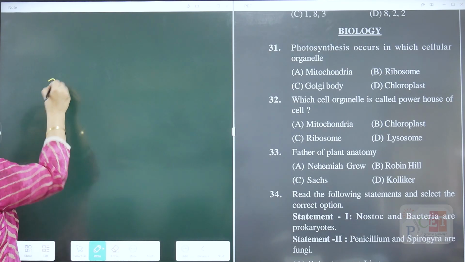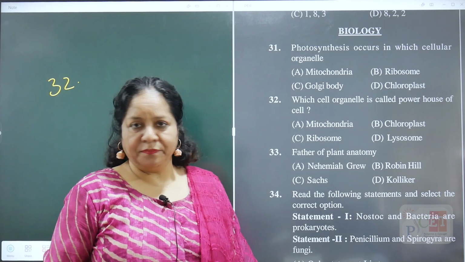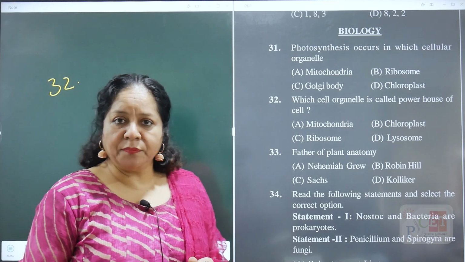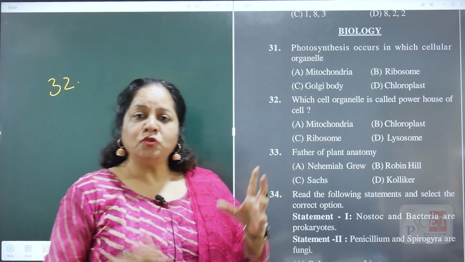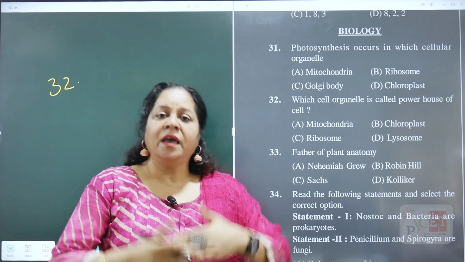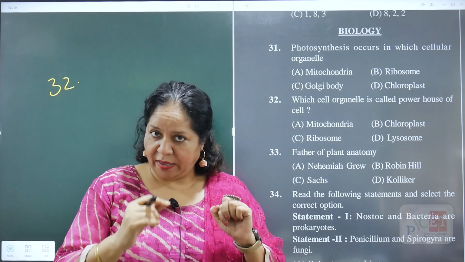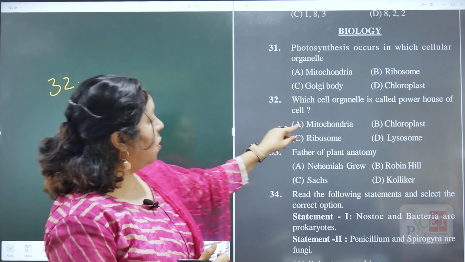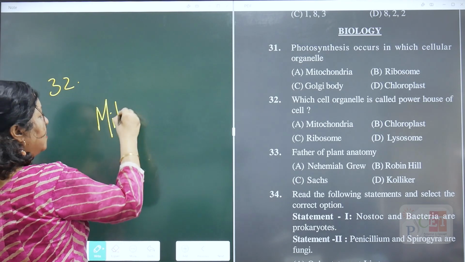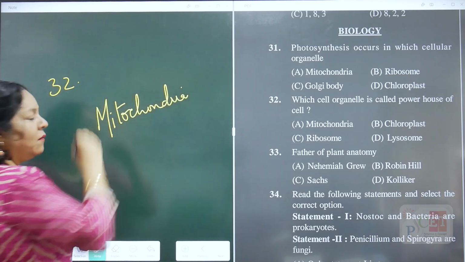Question number 32. Which cell organelle is known as the powerhouse of the cell? When you look at that, almost सारे options are similar to question number 1. Powerhouse कौन है? जो आपको ATP देता है. And where is ATP synthesized? It is synthesized in the organelle जिसके अंदर respiration होता है. So respiration occurs in the organelle known as mitochondria. So therefore mitochondria is also known as the powerhouse.